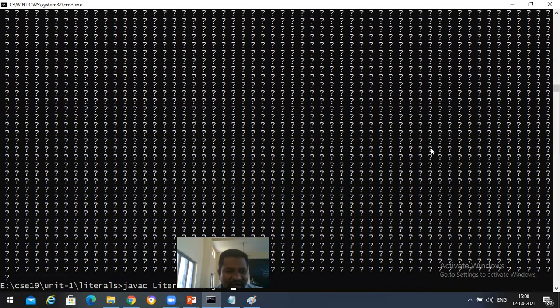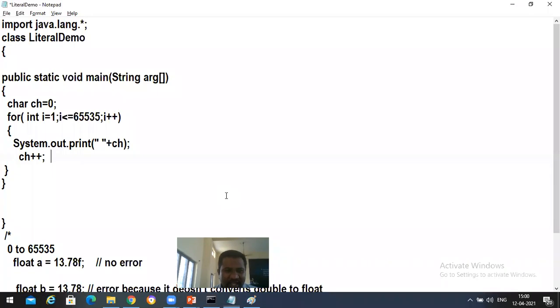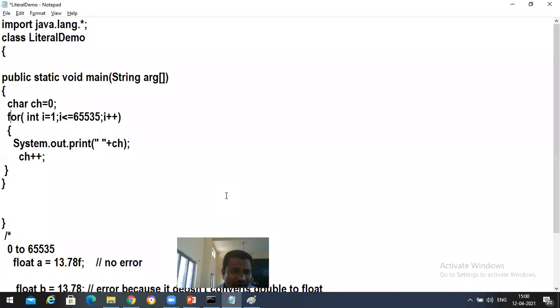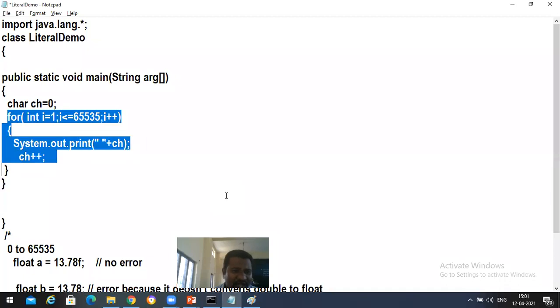And this is how we'll be getting all the Unicode characters. Starting, I took the ch value as 0, and it prints what the ASCII code is on 0. After that, plus plus means on 1 what ASCII code we have, 2 what ASCII code we have, 3 what ASCII code we have. Like that, it is going to print up to 65,535 characters on the screen over here, right? So this is how we'll be printing all ASCII codes.